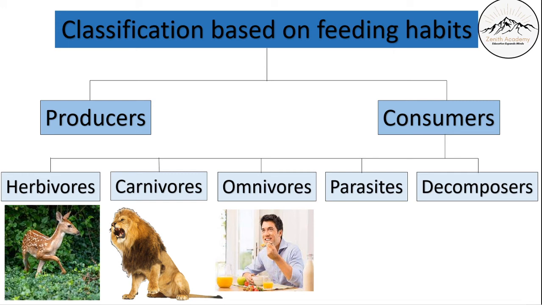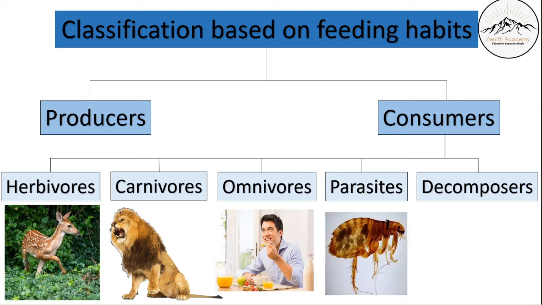They'll eat certain parts maybe of different animals, different plants. And what are other examples of omnivores? There are other examples such as bears, crows, which are omnivores similar to humans. Then we have parasites. Parasites live on or inside the bodies of other living organisms, such as here we have